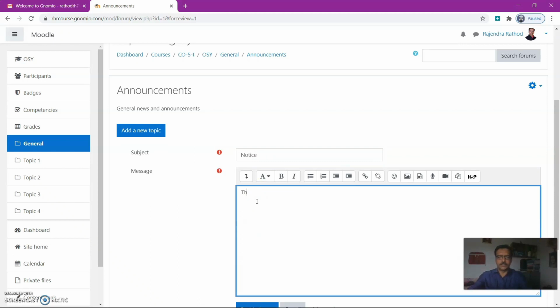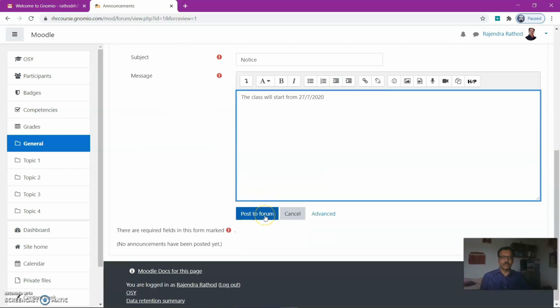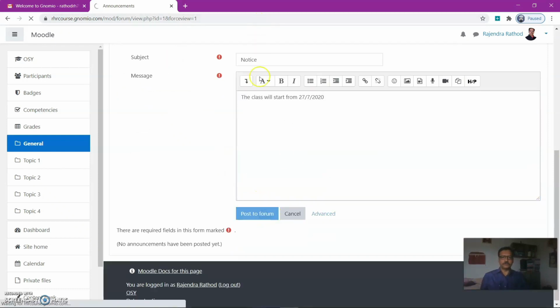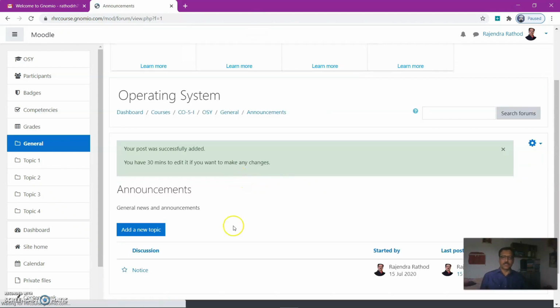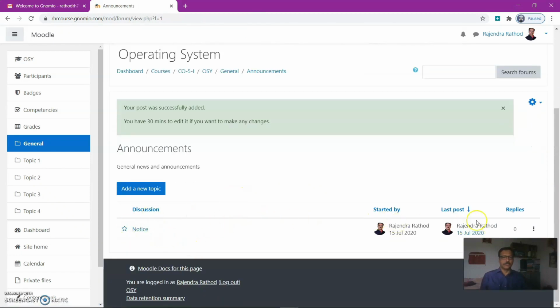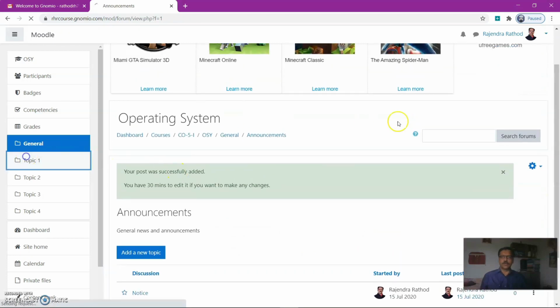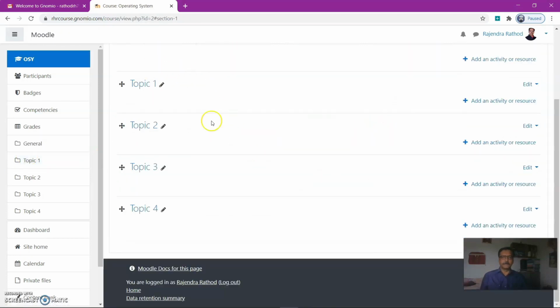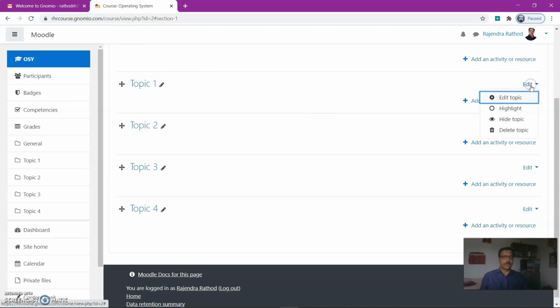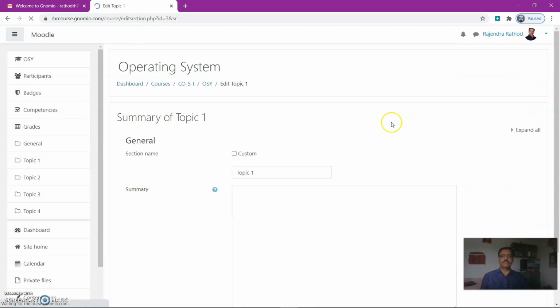Notice: the class will start from 27/7/2020, for example. Post to forum, that will be posted. Then go to topic 1, edit this topic, edit topic.